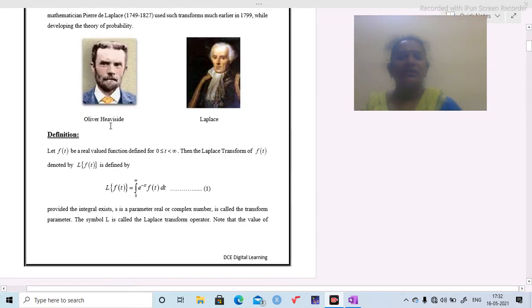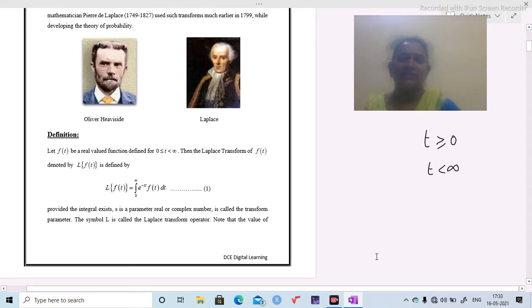Now I am going to explain the definition of Laplace transform. Let f(t) be a real valued function defined for 0 ≤ t < infinity. That means the value of t is greater than or equal to 0 and the value of t is less than infinity.